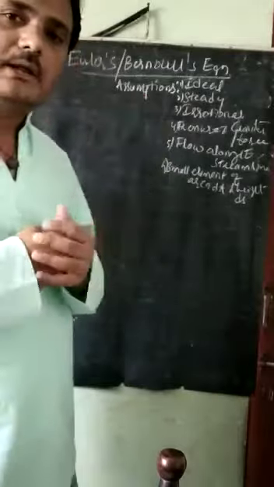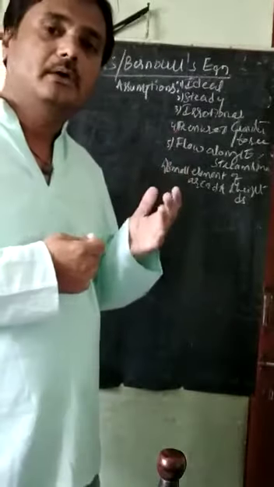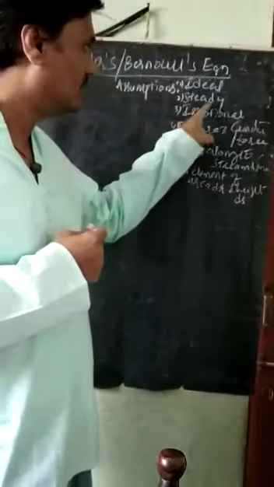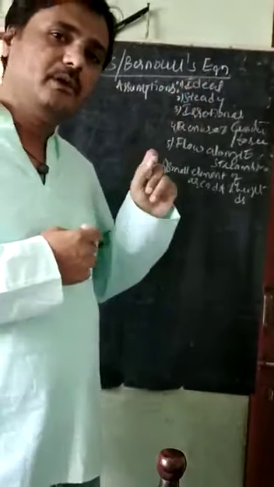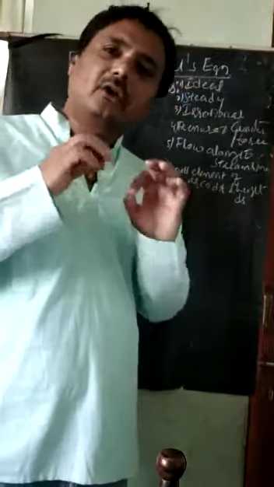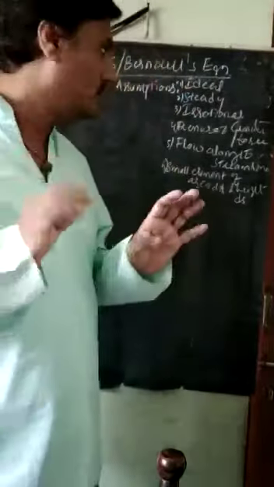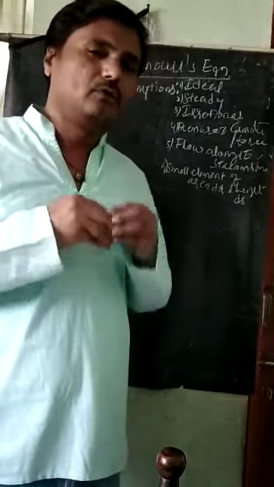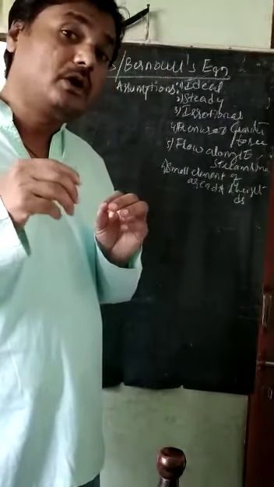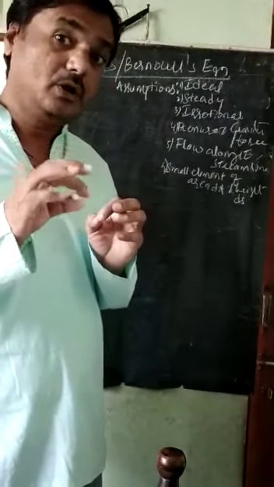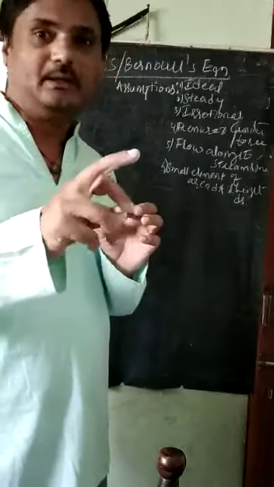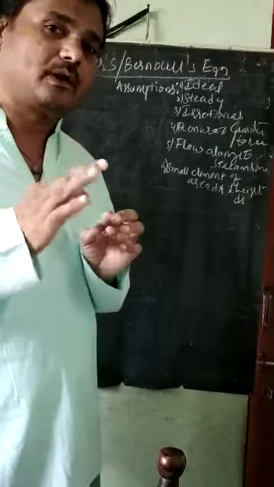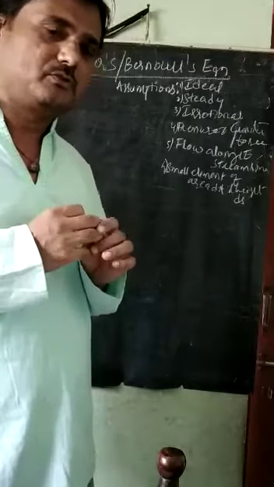So we have made some assumptions to derive this Euler's equation. First one is steady flow. Steady flow means any parameter is not varying with respect to time. The second one is that the flow is irrotational. Irrotational means the fluid particles are not rotating themselves, but they are moving. That fluid flow is called irrotational fluid flow. That is one assumption we have taken.